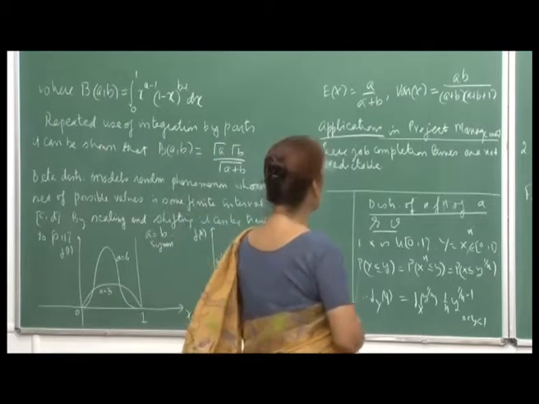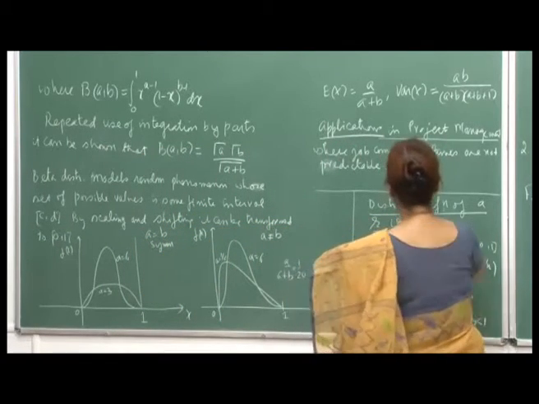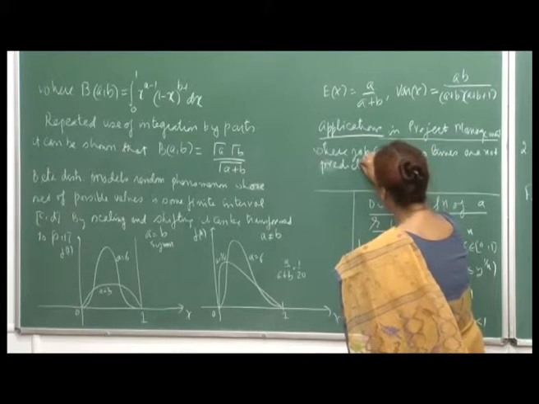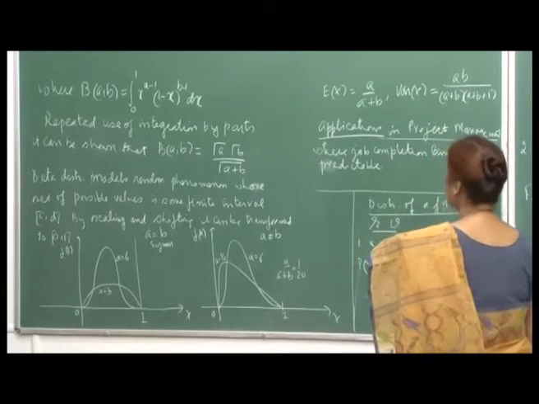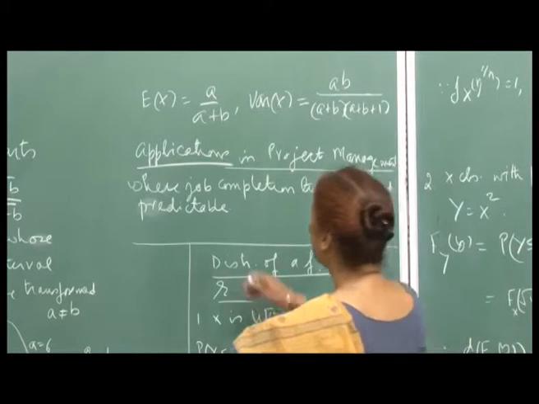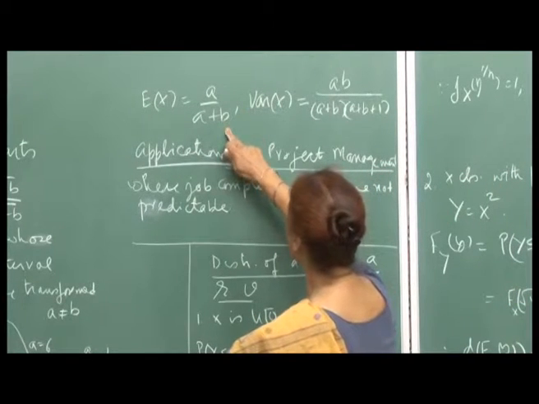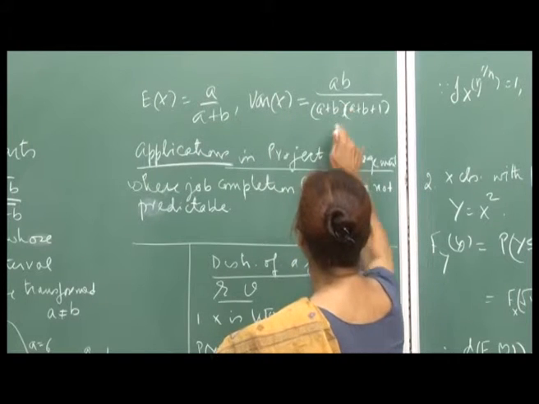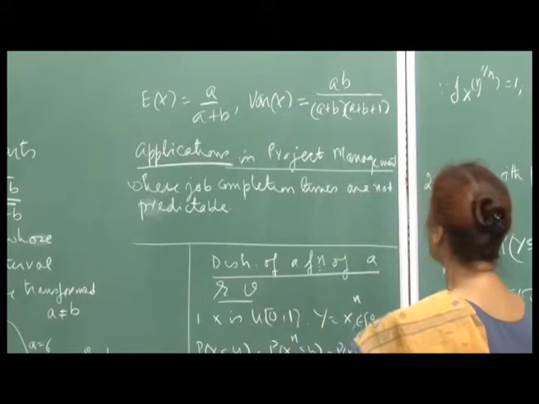Interesting applications, right. So, where job completion times are not predictable, you have no idea. Then again, by integration by parts, you can show that the expected value of x is a upon a plus b, and the variance of x will be a b upon a plus b squared into a plus b plus 1.